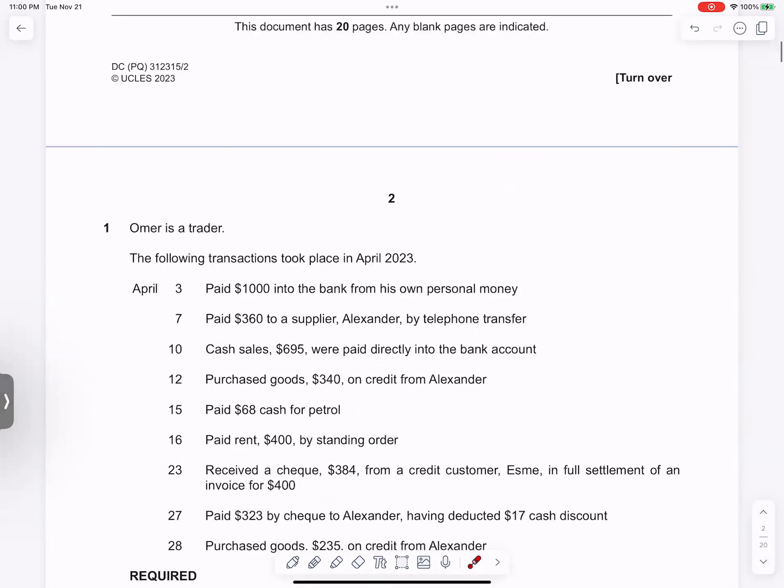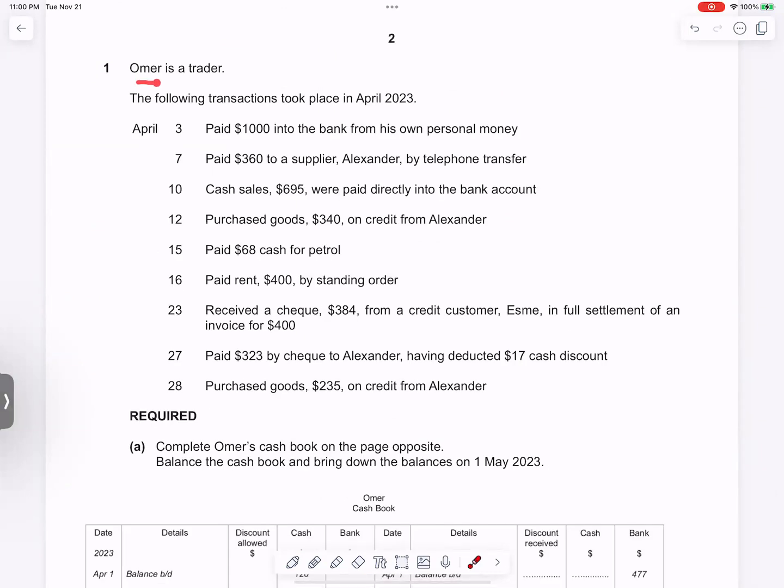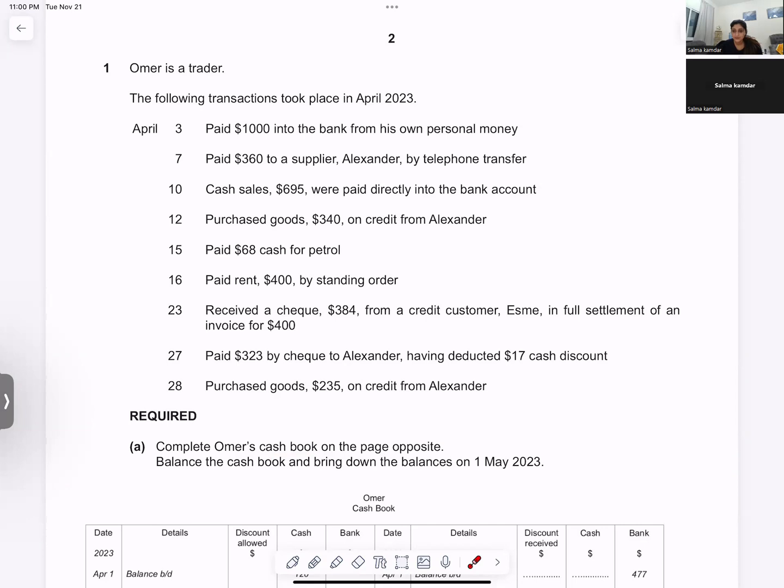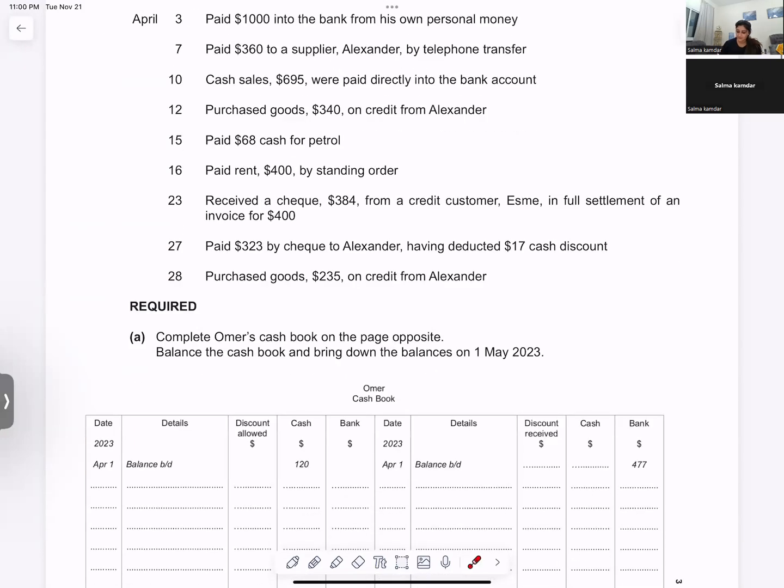So if you see, question number 1 is about Umar, a trader, and you have to prepare his cash book. The rule of your cash book is debit what comes in and credit what goes out. Keeping this in mind, you will make the cash book. A cash book has three accounts. The first account is the cash account. Second account, bank. Discount allowed. Discount received, cash in bank.